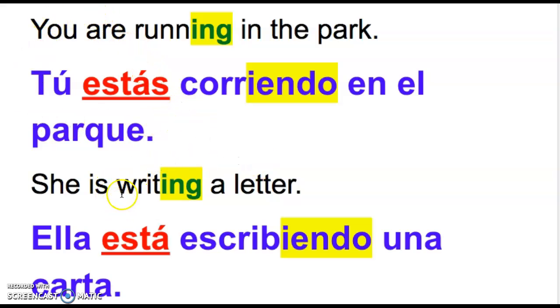She is writing a letter. Ella está escribiendo. So she is would be ella está. And then I add I-E-N-D-O on the end of this verb because escribir is an IR verb. All right? So we'll do some more practice with this ing stuff in español, but this is just an introduction so that you have a sense of how to use it. And obviously using the verb estar in this case to talk about something we're doing that could change in the future very soon. All right, adiós.